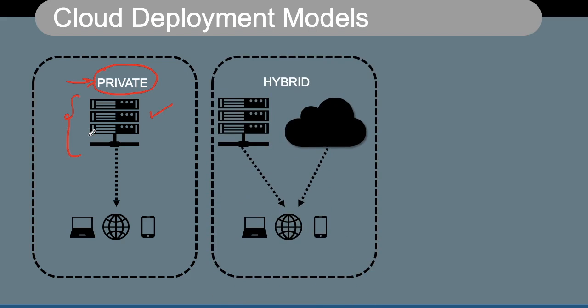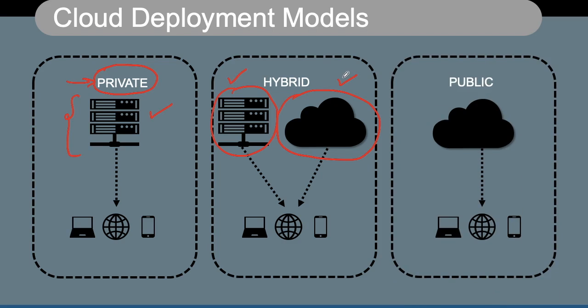In case of hybrid cloud, the organization is using some on-prem data centers as well as some cloud capabilities, so they are relying on both. They have some capacity available in their on-prem data center, and they are also relying on cloud computing. In case of public cloud, the infrastructure is available for anybody and everybody to use and consume. So let us understand all these cloud deployment models one by one.